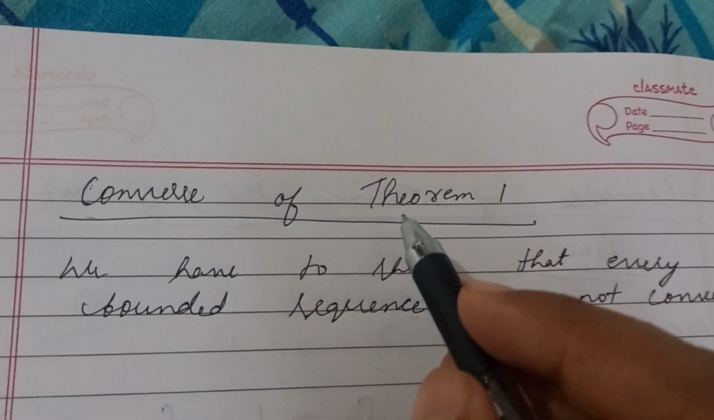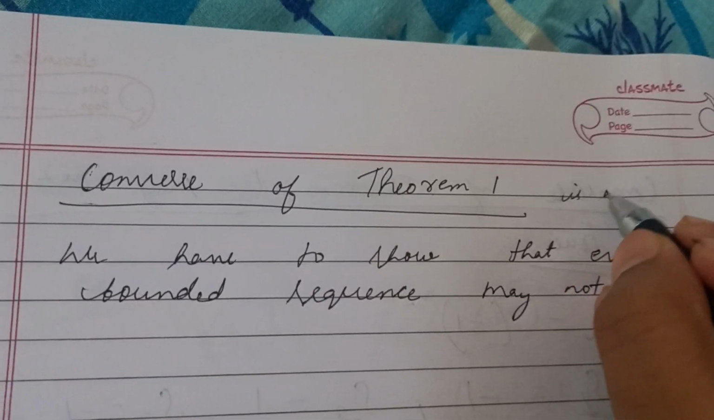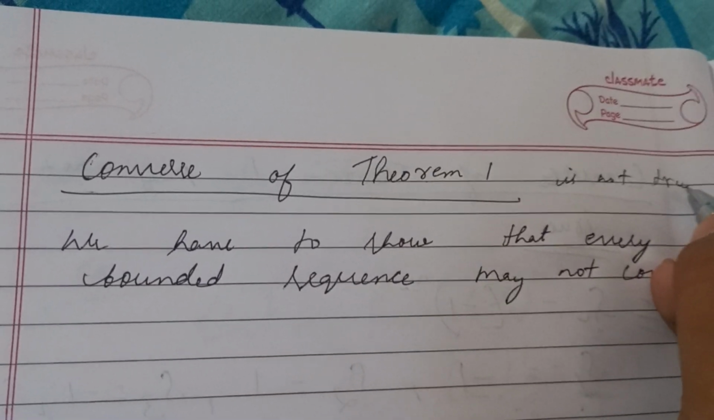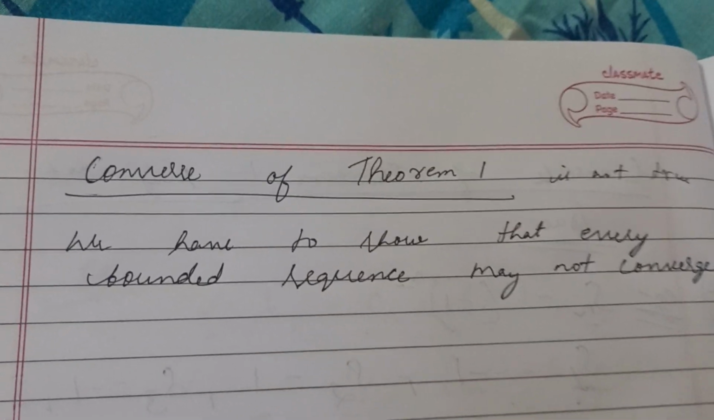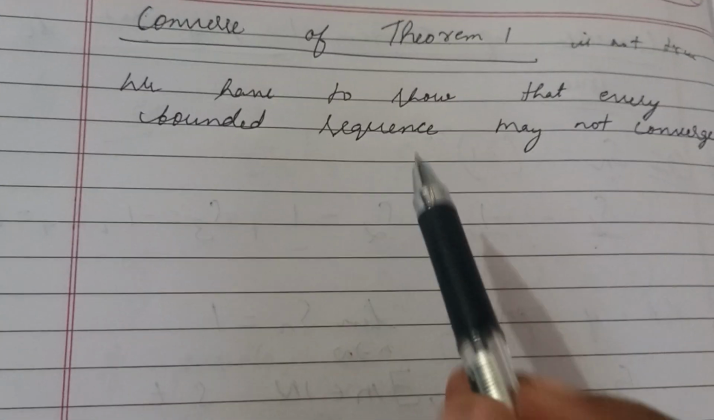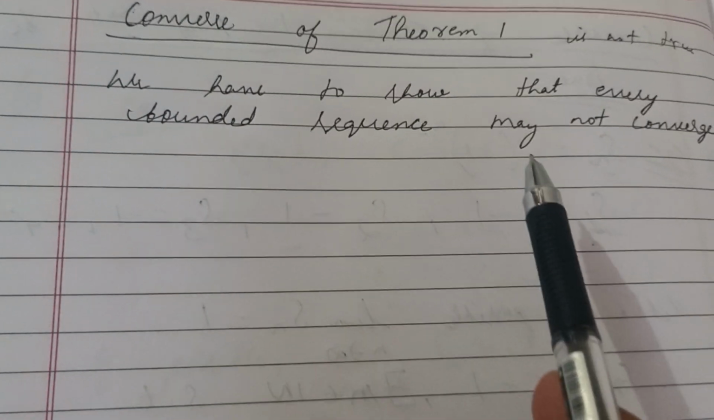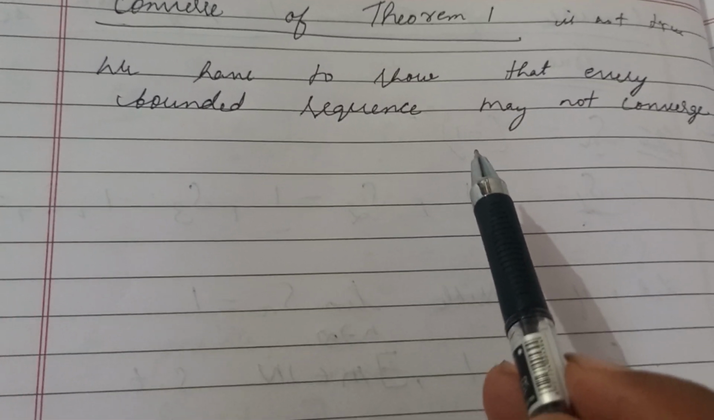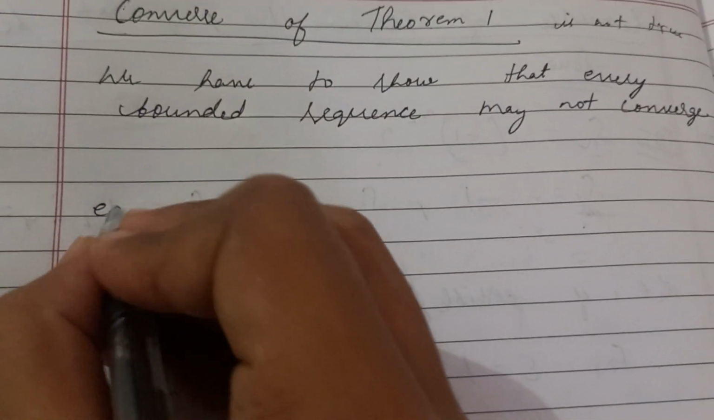Which means that the converse of theorem 1 is not true. So we have to show that every bounded sequence may not converge. In order to do this, we have to take an example.